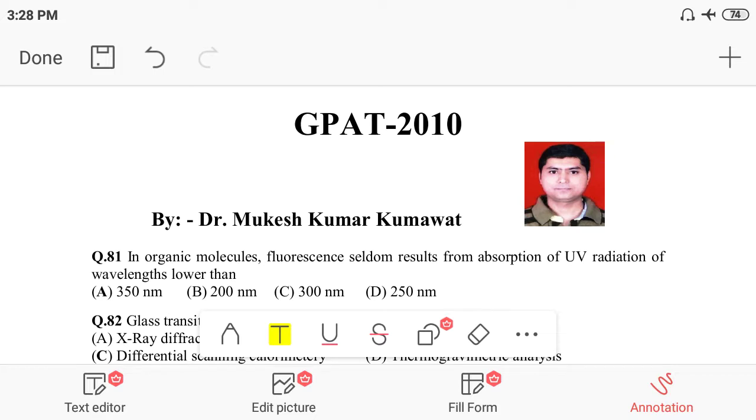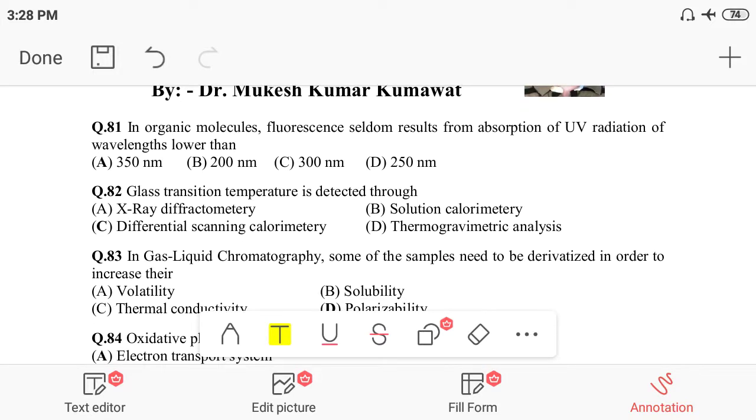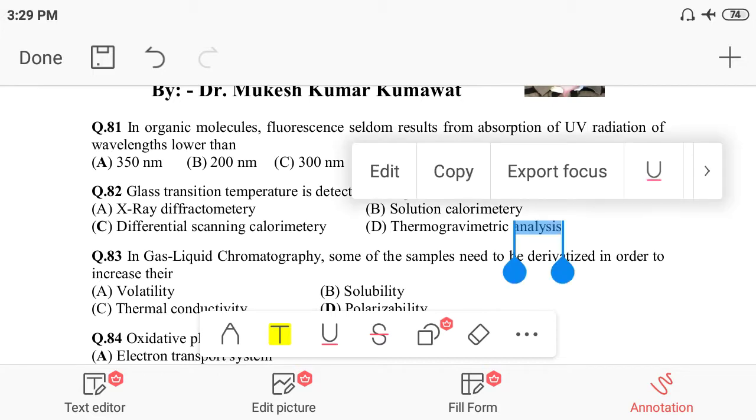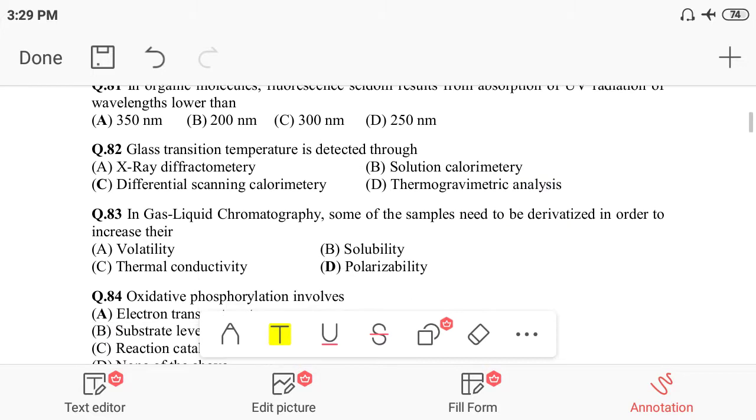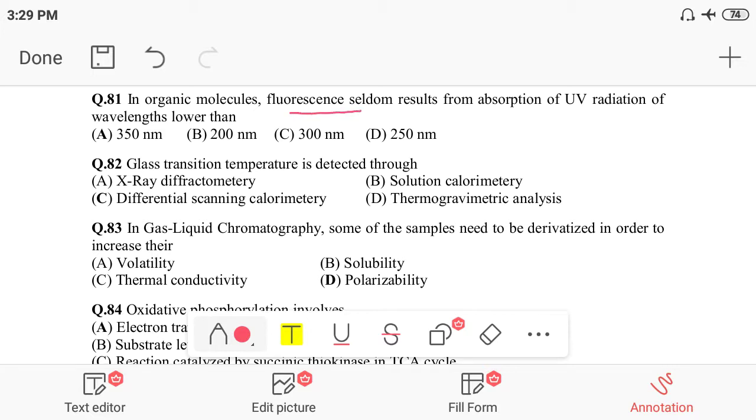So let us start with question number 81. Fluorescence seldom results from absorption of UV radiation of wavelength lower than what?